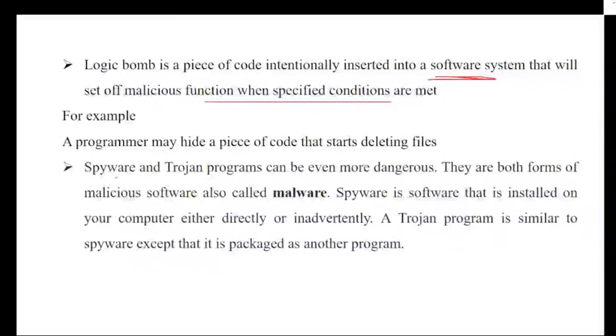So here, for example, a programmer may hide a piece of code that starts deleting files. When we talk about spyware or Trojan programs, they are even more dangerous because they both form the malicious software called malware. Spyware is software that is installed on the computer either directly or inadvertently. A Trojan program is similar to spyware except that it is packaged as another program, that comes as another program.